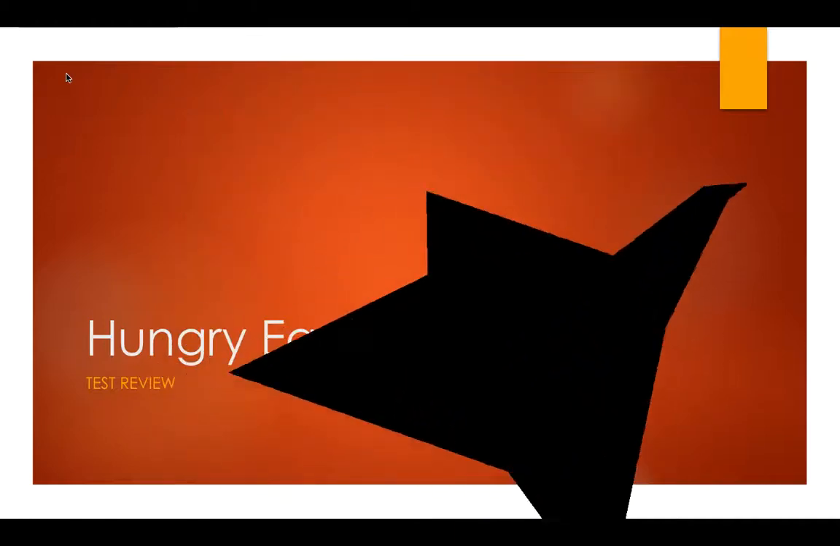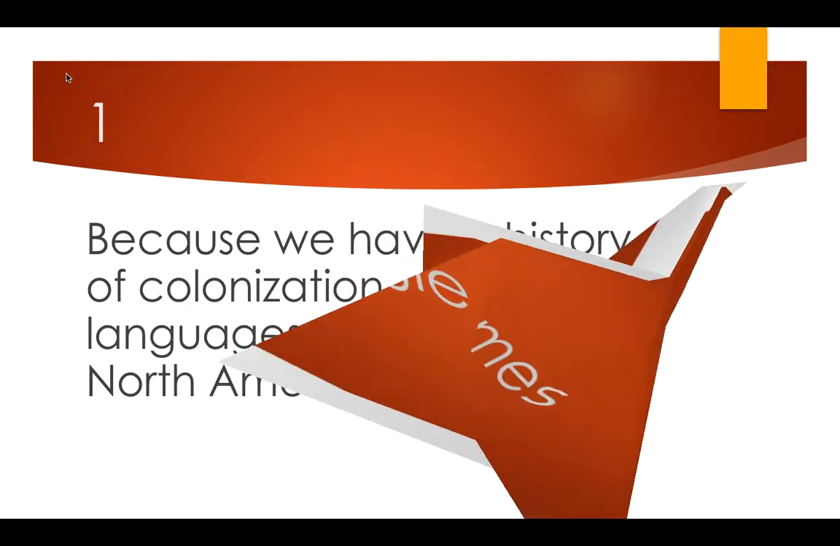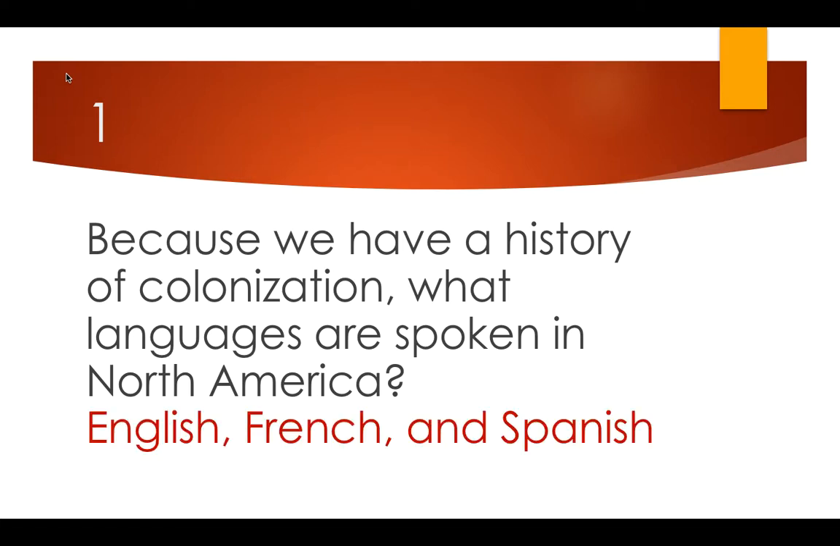All right, this is the Unit 1 test review. Number 1, because we have a history of colonization, which languages are spoken in North America? The three primary countries in North America are Canada, the United States, and Mexico. So those three languages would be English, French, and Spanish. The English colonized the United States, the French colonized Canada, and the Spanish colonized Mexico.